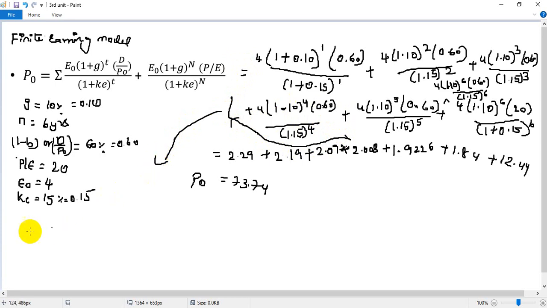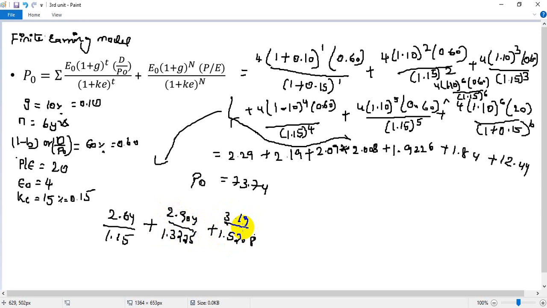For the first year it is 2.64 divided by 1.15. For the second year it is 2.904 divided by 1.3225. For the third year it is 3.19 divided by 1.5208. For the fourth year it is 3.51 divided by 1.748.